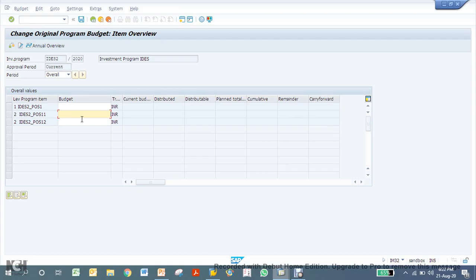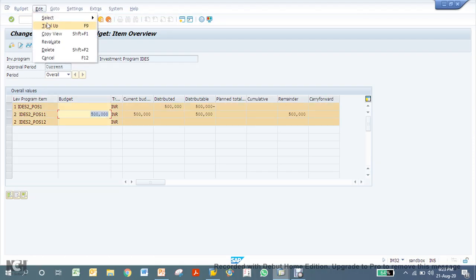So I am saying position 1 I have 5 lakhs budget. For position 2 I have say 3 lakhs budget. Or leave it, because for position 2 I have not created anything for now. So I'll just work with position 1. Now click on select all and then click total up.